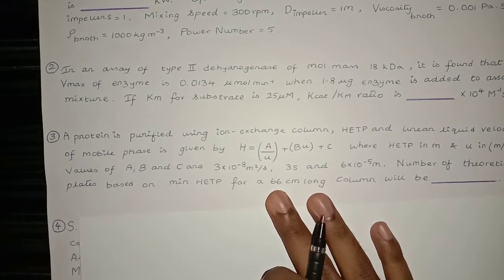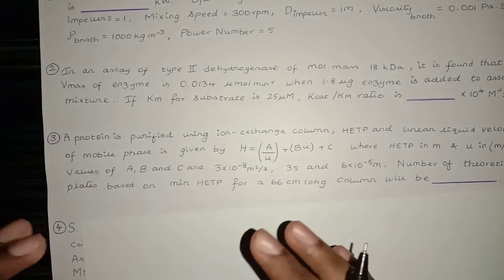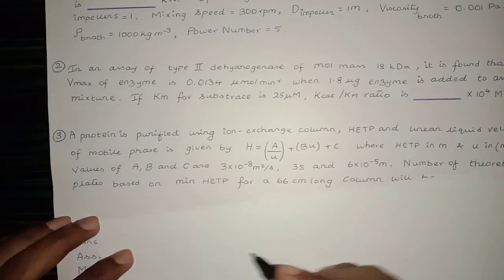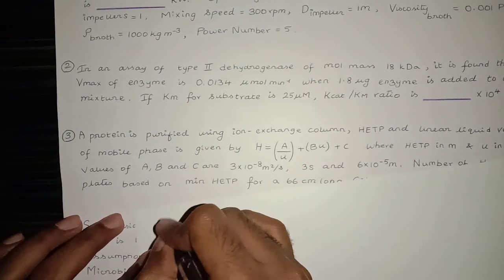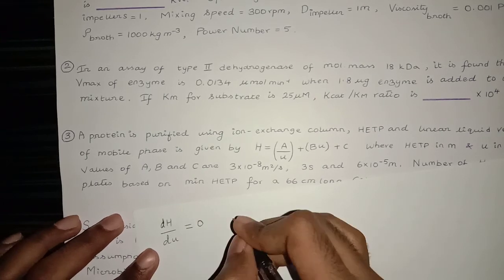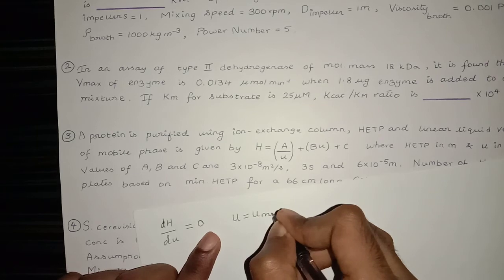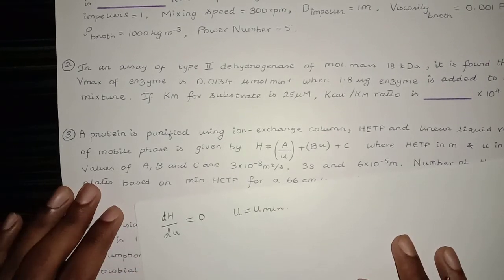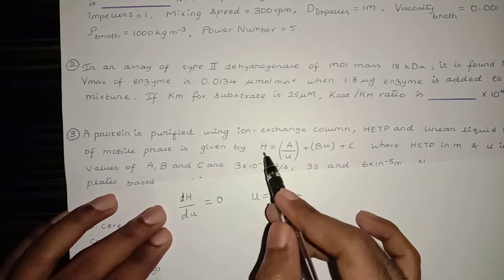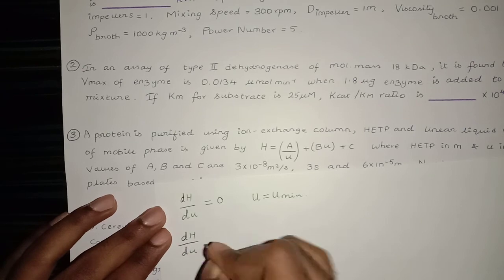So we need to find where the slope, that is dH over du, becomes 0. At that point, dH over du becomes 0 when u is equal to u minimum. Therefore, let's differentiate this equation with respect to u.